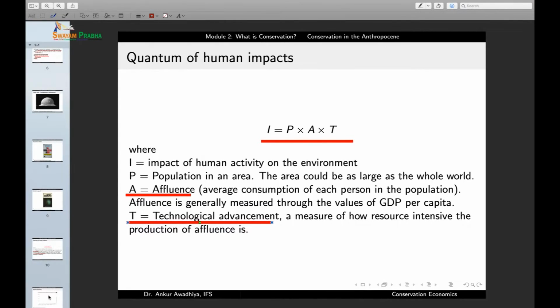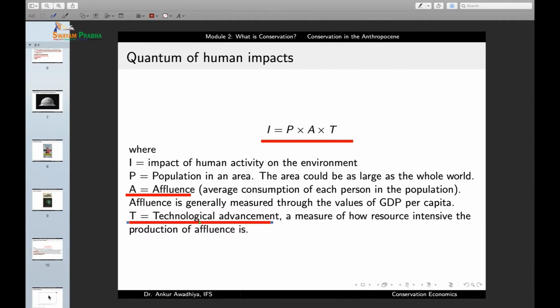If you increase the population, you will have more impact. If every person in the population starts to use more resources, you will have more impact. And with better technology, you will be able to provide these resources to the people. Or this technology may also at times be used to overcome the impacts. But in most cases, what we have seen so far is that with more and more technology, we are also increasing the impacts because of the need for more and more materials and because of an enhanced efficiency of the processing of these resources. So I is equal to P into A into T.